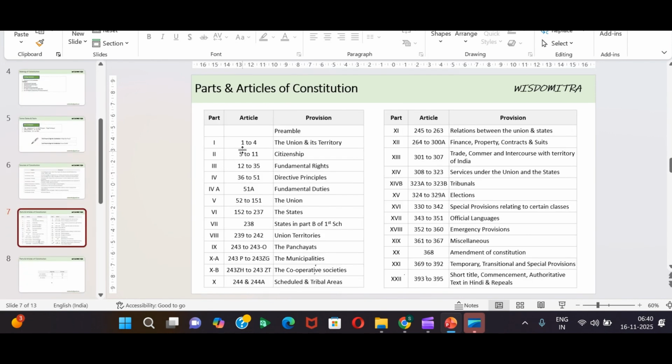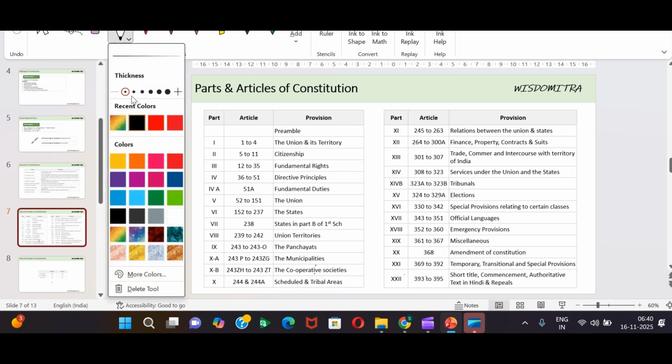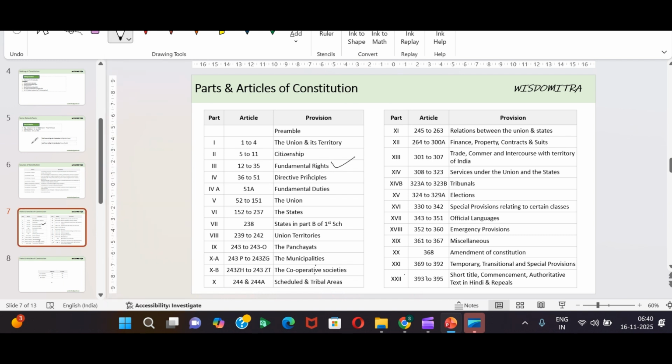So Part 1 talks about the Union and its territory. Part 2 talks about citizenship. Part 3 is about fundamental rights, and Part 4 is directive principles. Part 4A, fundamental duties. Again, you can see this has been added later in accordance with the 42nd constitutional amendment, and because of that it has 51A along with it.